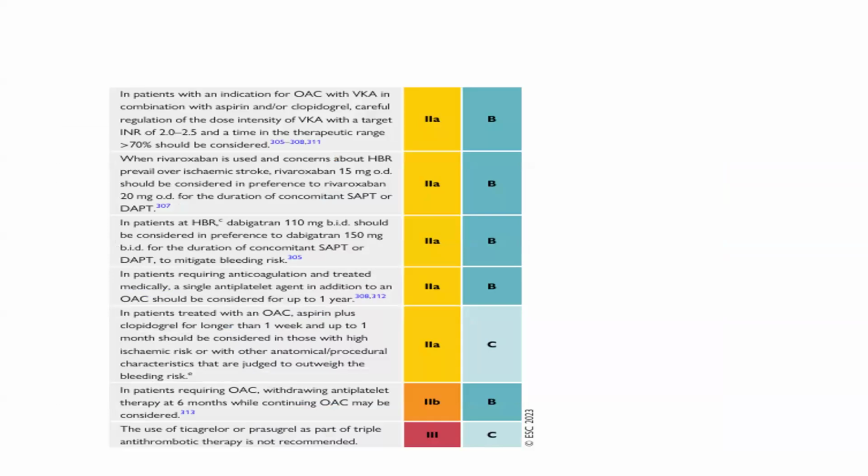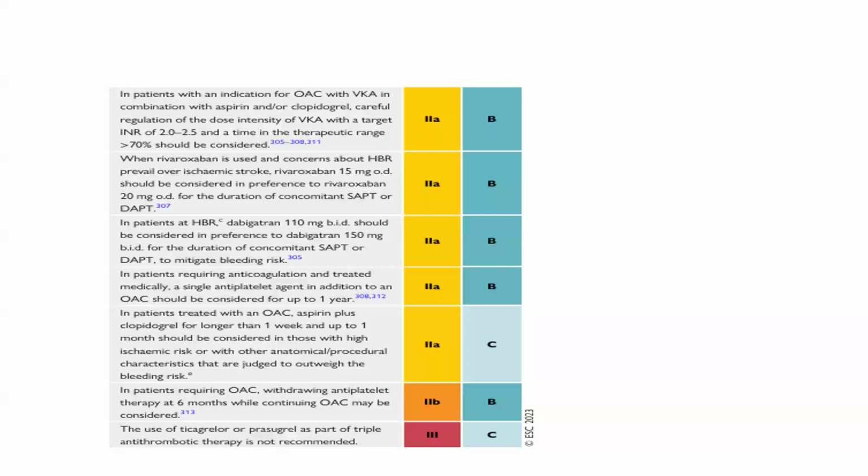In patients with an indication for oral anticoagulant with a vitamin K antagonist in combination with aspirin and clopidogrel, careful regulation of the dose intensity of the vitamin K antagonist with a target INR of 2.0 to 2.5 and time in therapeutic range of more than 70% should be considered.